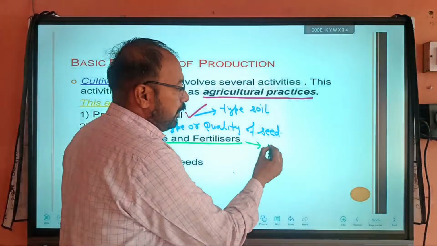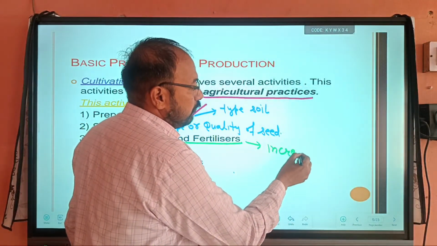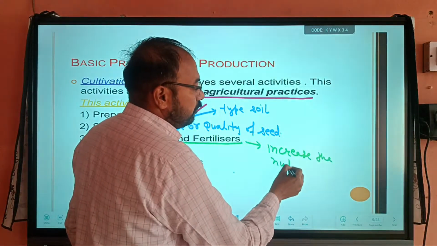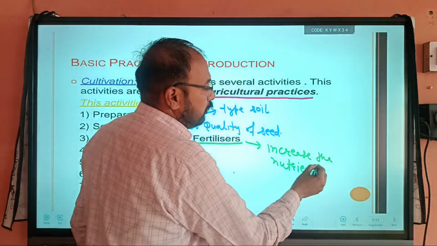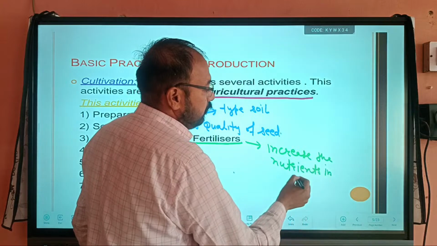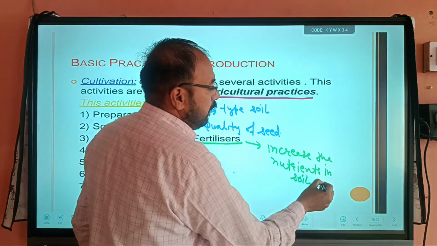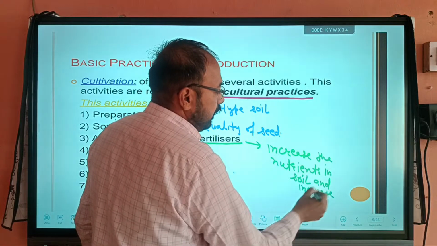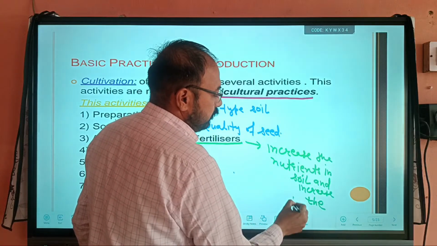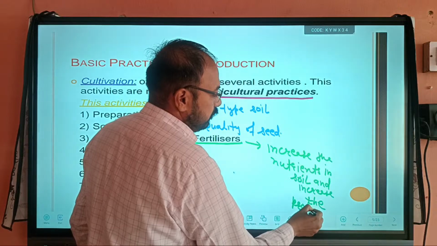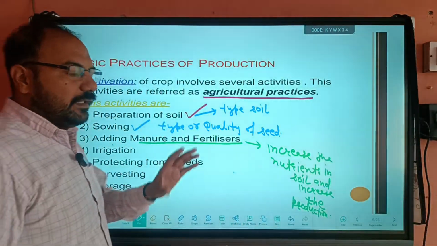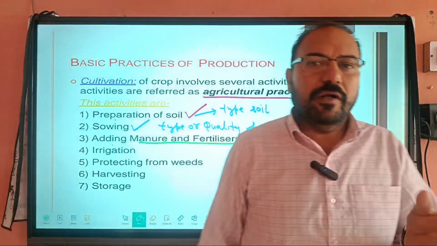They increase the nutrients in the soil and increase the production. Basically there are two types, manure and fertilizer.